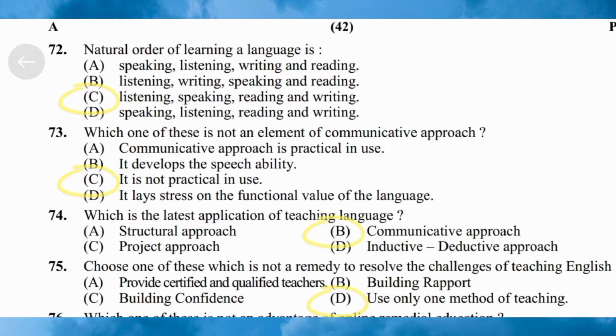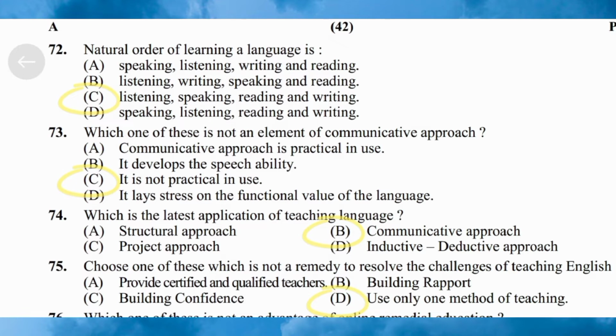Next question 73. Which one of these is not an element of communicative approach? Option A, communicative approach is practical in use. Option B, it develops the speech ability. Option C, it is not practical in use. Option D, it lays stress on the functional value of the language. Here the correct answer is option C, which does not belong to an element of communicative approach: it is not practical in use.